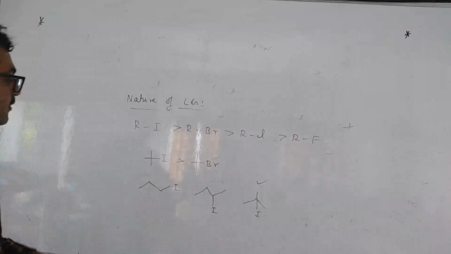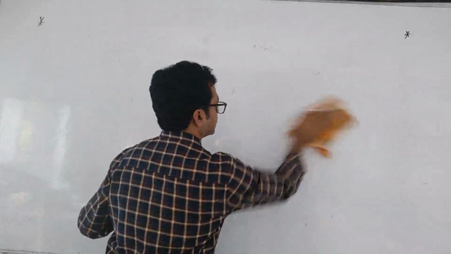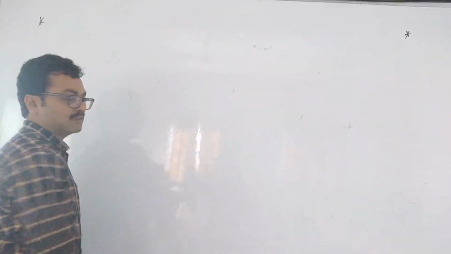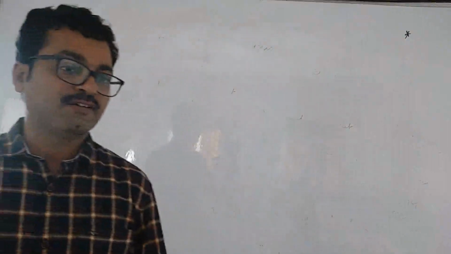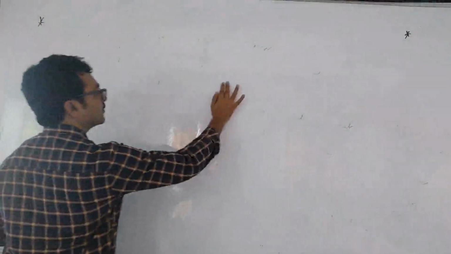Okay. Now SN2 we will see. After that some more questions we will find. So, for the nature of the leaving group, other groups are also there, like triflate and brosylate, but there is no need. In questions we will solve.